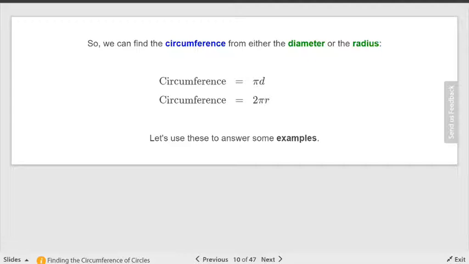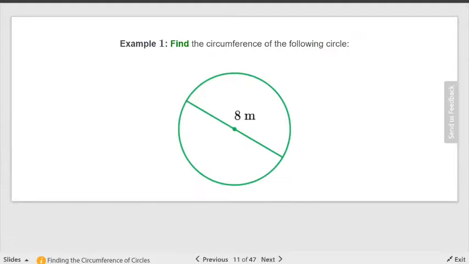All right, so let's look at some examples. We're going to find the circumference of the following circle. Well, I have a measurement that goes all the way across. What is that called? The diameter. So in this case, I know that the diameter is 8 meters.